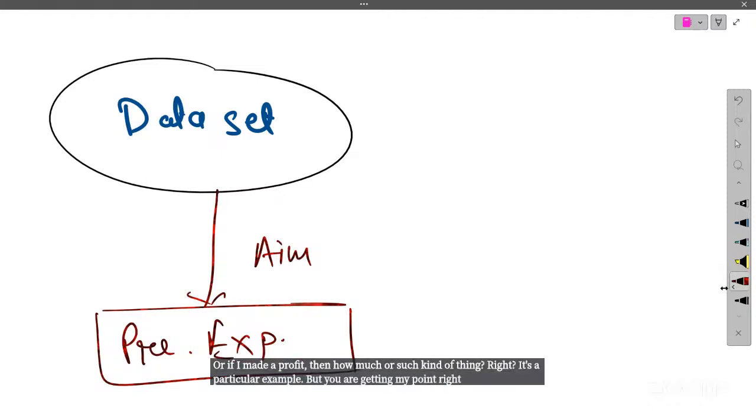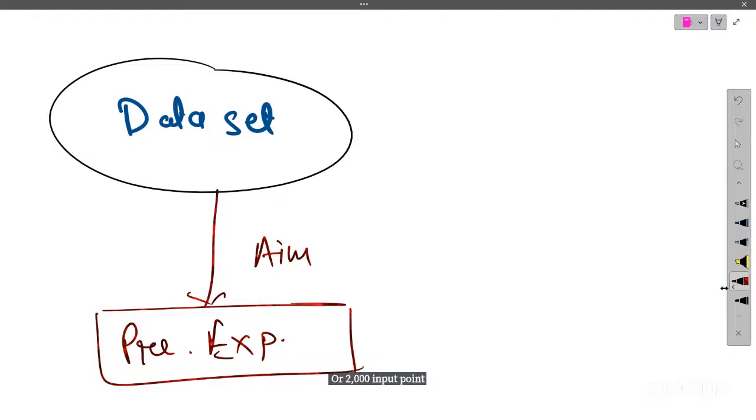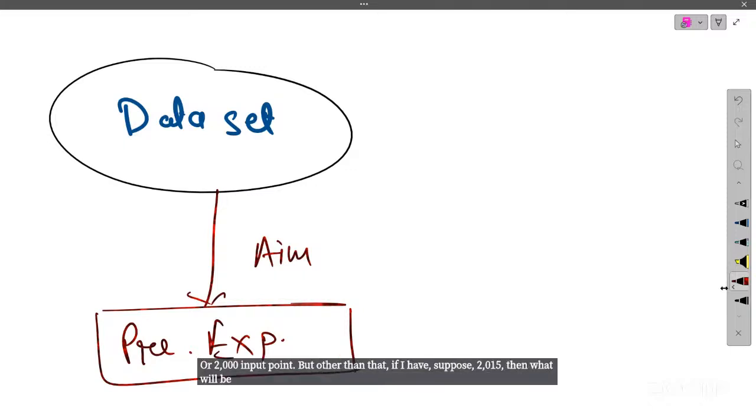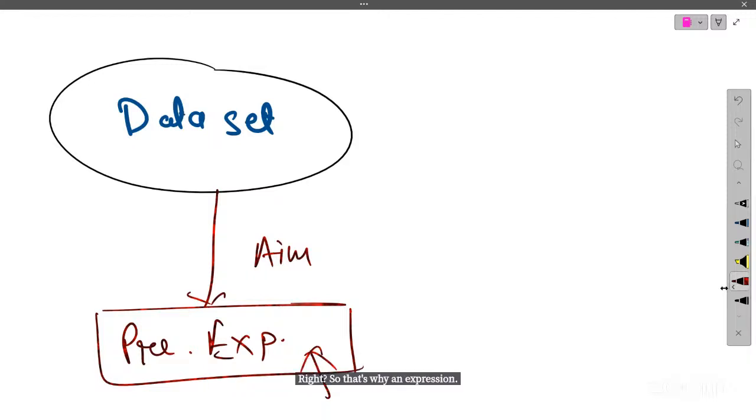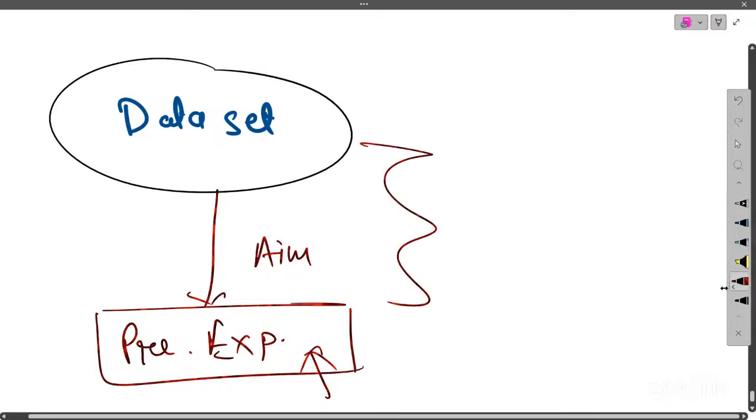Why do we want a particular expression for denoting my data set? Because I can measure a quantity over some finite limit, over 1,000 points or 2,000 input points. But other than that, if I have, suppose, 2,050 input points, then what will be the value of my outcome? For that, I need an expression which can tell us the value of my outcome at any point. So that's why an expression tells us the error between these two points. This is the error, SSE.